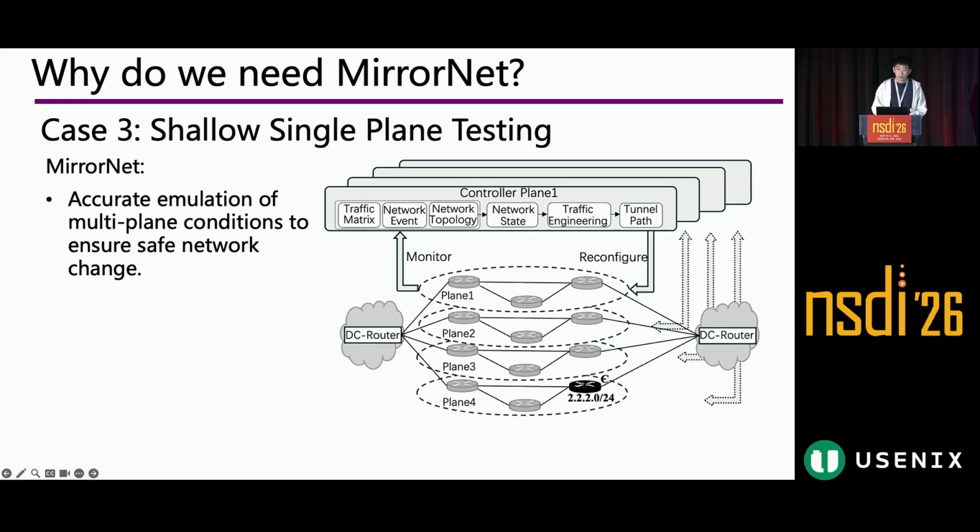Right. So case 3 is shallow single-plane testing. Traditional testing methods for multi-plane network architecture often rely on similarities across different planes. This approach typically uses one plane as a testbed, assuming that successful tests can be replicated across other planes. However, this can fail and may lead to incidents where there are differences between planes.